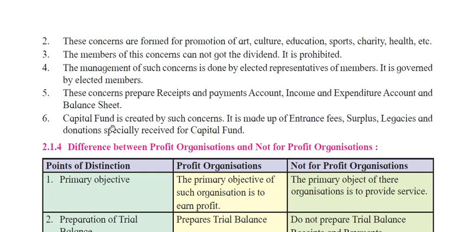For the capital fund they get some amount, like admission or entrance fees, as in a temple or in government schools, where some entrance fees are paid. These are specially received for running their organization.